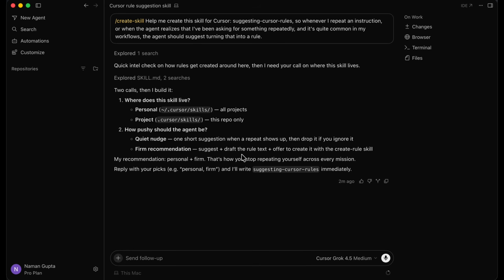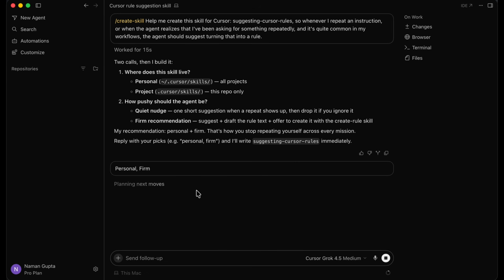Do you want the skill to apply to only this project or to all projects? This is a very important decision that you're going to make for every skill that you create. That skill can either apply to a particular project or it can apply to all of your projects. For most skills, if your workflows are quite similar, you want to keep them for all of your projects. In this case, that would be personal. But if there's a skill that's only for the project you're currently working on, you can keep that skill living in that particular project. And this is just a question that the agent is asking. I'm going to go with firm recommendation. So I'm going to say personal and firm. All right, and we're going to hit enter.